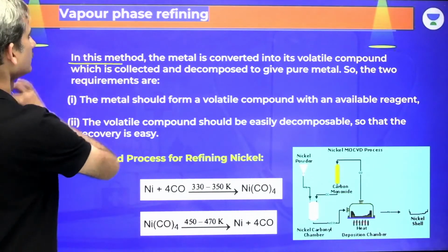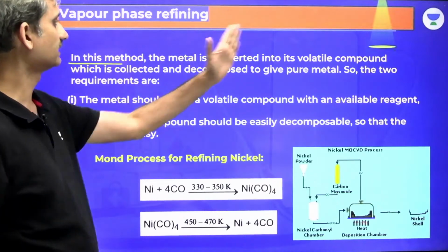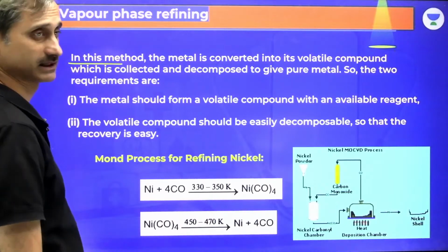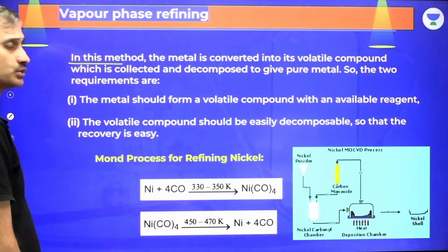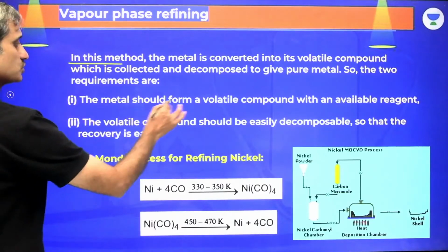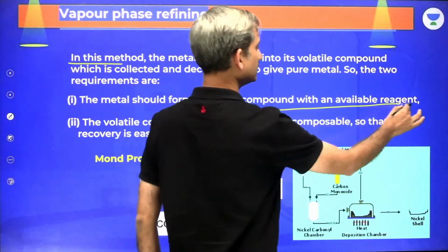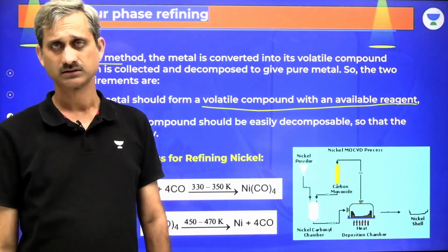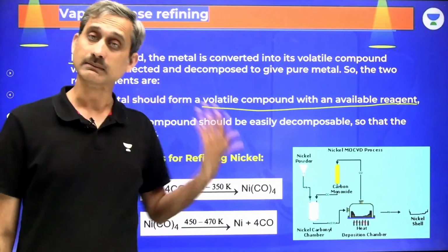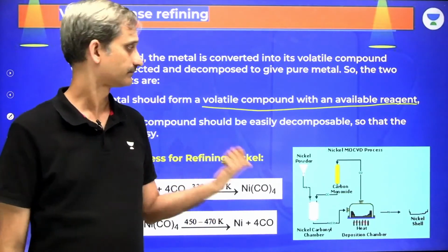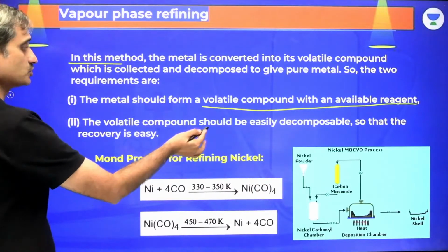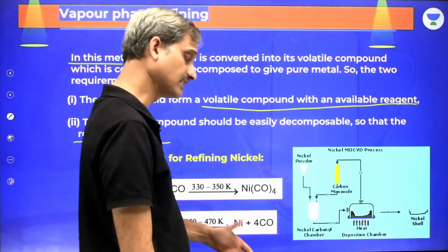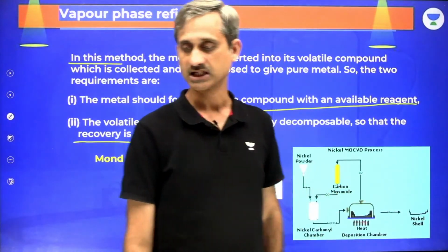So when we talk about vapor phase refining, in this method the metal is converted into its volatile compound which is collected and decomposed to give pure metal. There are two requirements. The metal should form a volatile compound with an available reagent, and this reagent should not be so costly that we can't use it. The reagent should also be stable enough to be recycled. Then the volatile compound should be easily decomposable so that the recovery is easy. Easily formed, easily decomposed. That's what it should be.